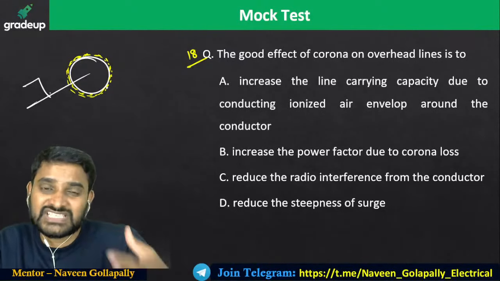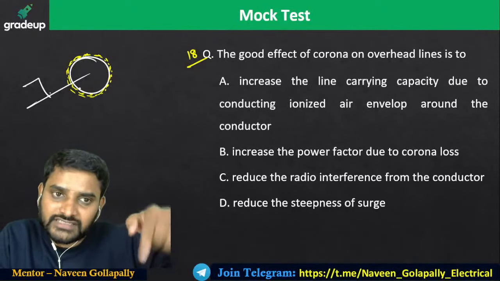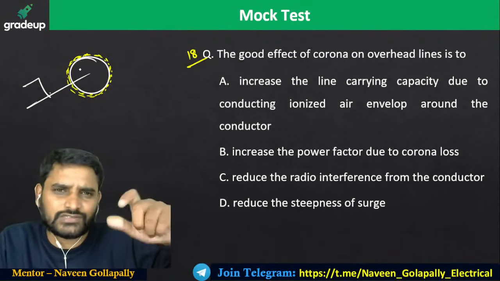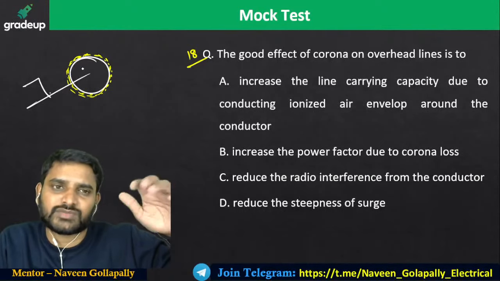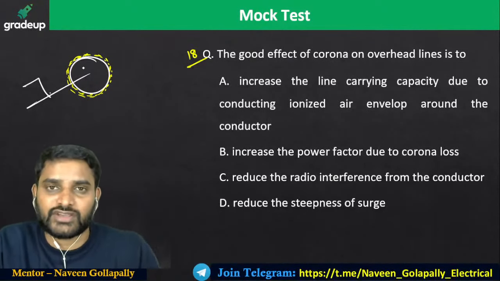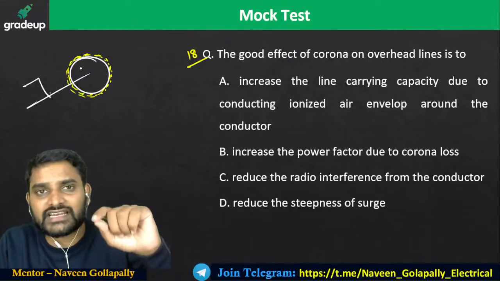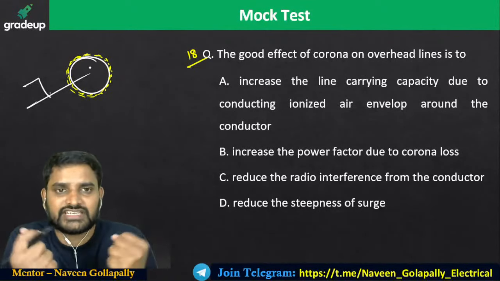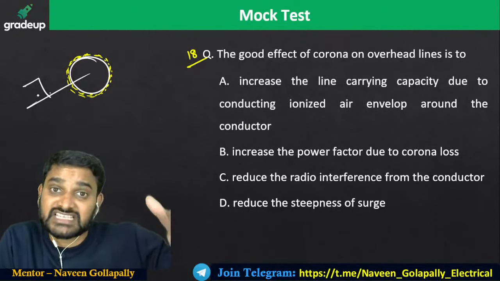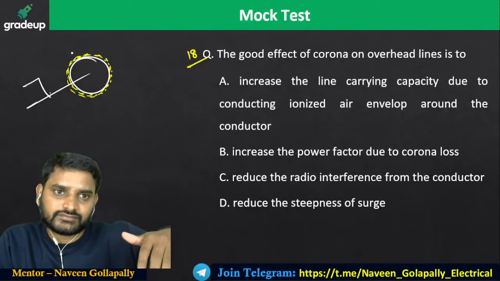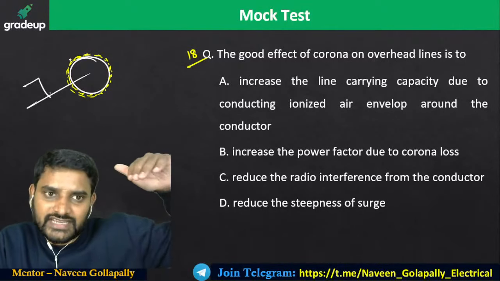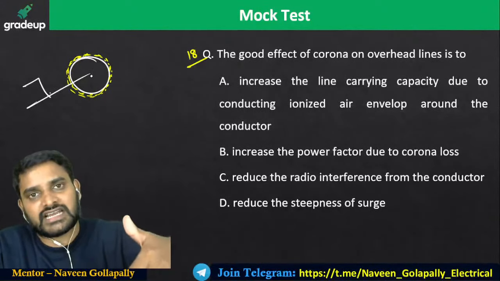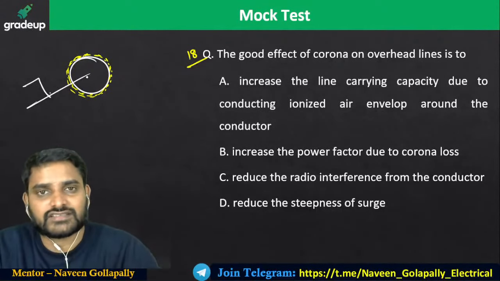With corona, this imaginary layer, or you can also see a bluish layer if the voltage level increases or if the air is ionized, acts like a safety layer. It protects the power conductor from the surges, because the surge has to attack this layer first, then the conductor. So the impact of the surge on the conductor is decreased.